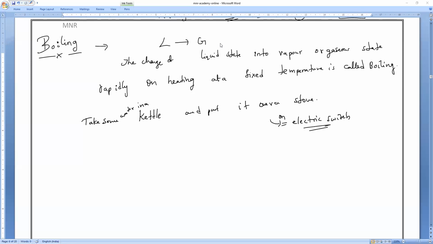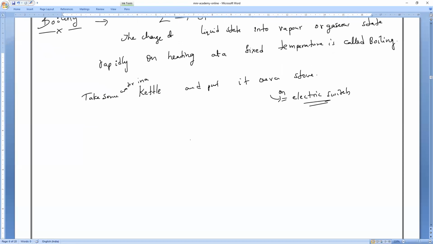But if you take the kettle, of course, that is also boiling only, but compared to kettle evaporation, that boiling will be little low. Is it okay, guys? As soon as you put the water in the kettle, after some time you can notice fumes coming out of the kettle. Have you seen, everybody? That is what we call steam. That steam is actually the water vapor, or water gas, which is coming out from the kettle.